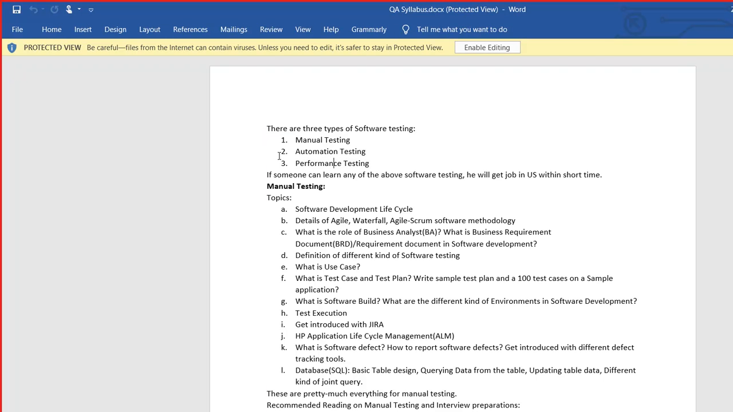Okay, now if you can learn any of this testing well, right, there are a lot of job opportunities here in the United States and all over the world.